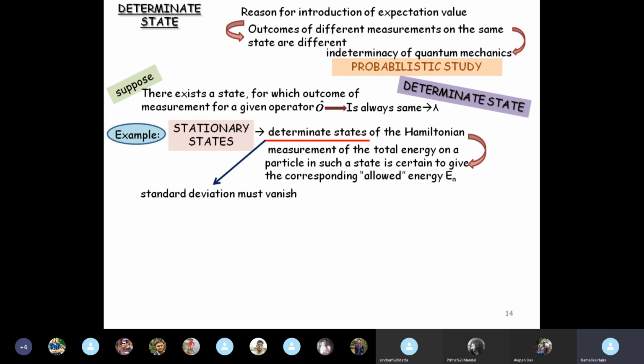All right. Now, for such determinate states, therefore, the standard deviation must vanish. What is standard deviation? All of you have a concept of standard deviation. It is how deviated a particular measurement is from the average value, right? I hope all of you have a certain concept of standard deviation. When we take several measurements, even in the laboratory we calculate standard deviation, we calculate percentage error for our experiments.